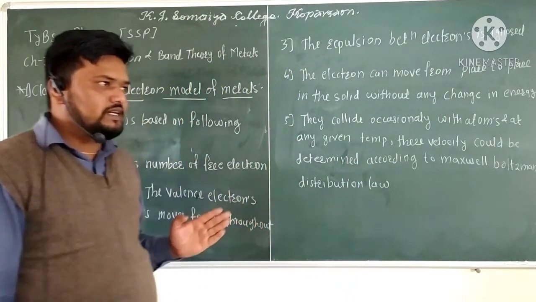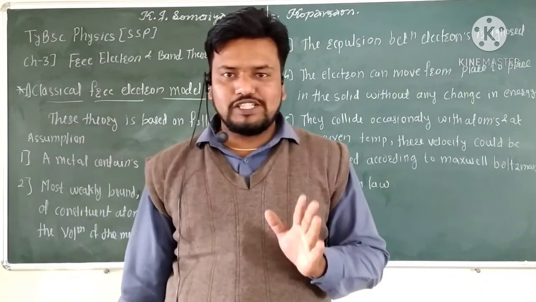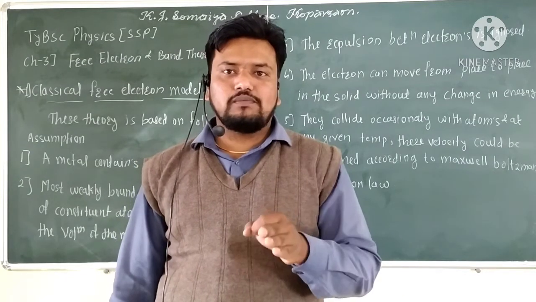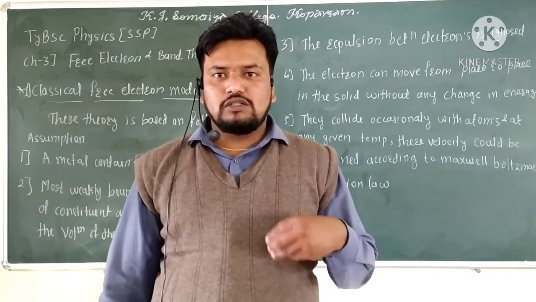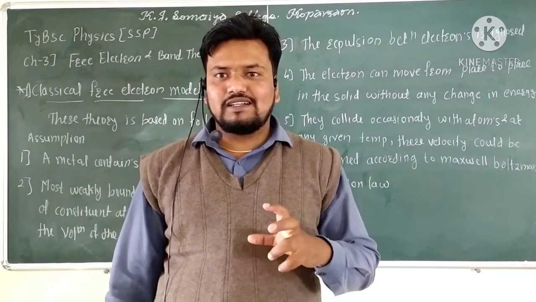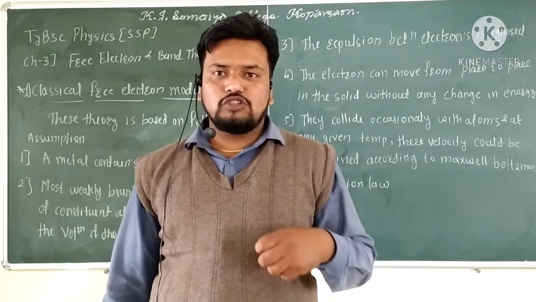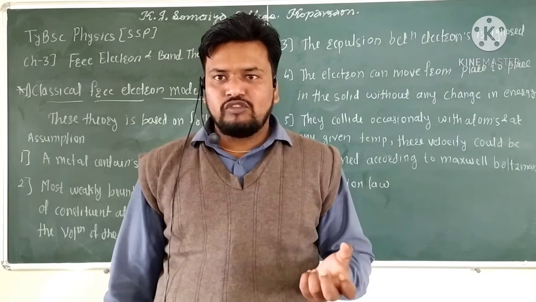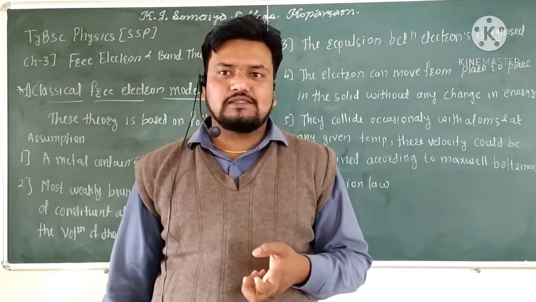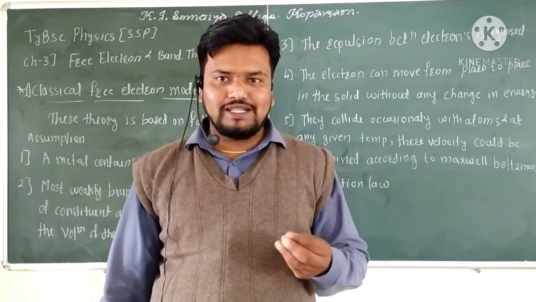So once again, revise from this point: free electron theory is based on three assumptions. First of all, the classical free electron theory, which considers the valence electron moving in the volume of the atom, like a gas molecule moving in the volume of a vessel. The second is the quantum theory proposed by Sommerfeld in 1928, which obeys the law of Fermi-Dirac statistics.